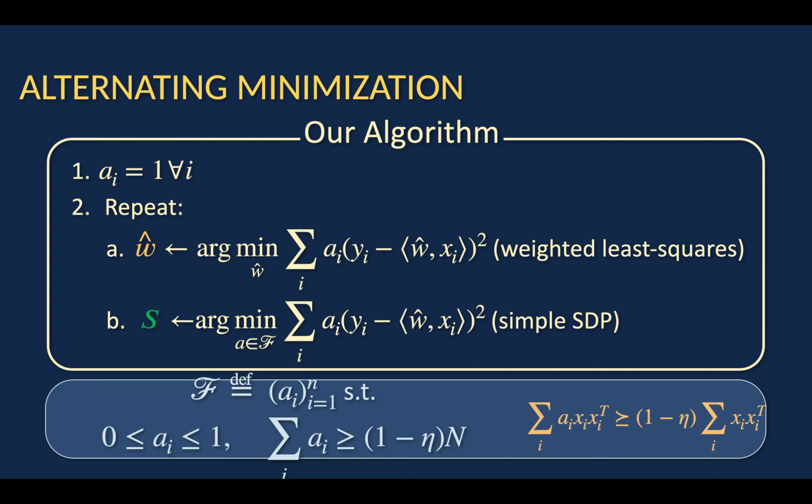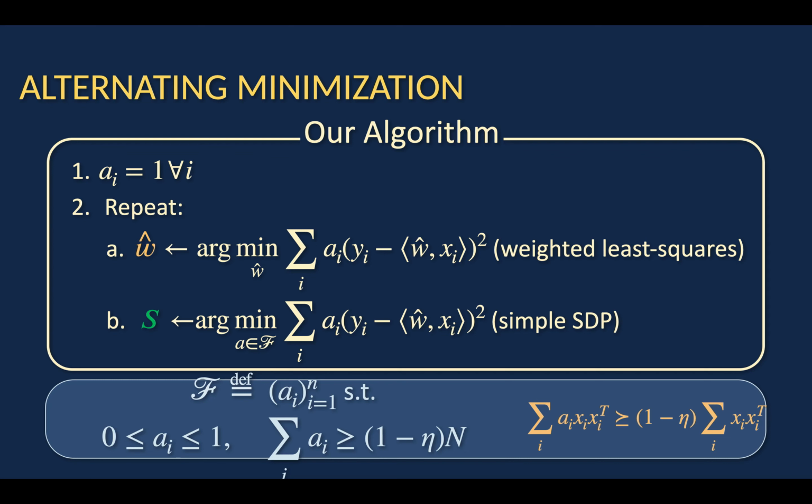Cool. So alternating minimization, again, what we do is we set A_i to be 1 for all i to initialize, and then we repeat the following iteration over and over again. We let W hat be the argmin of the summation over all i of the weighted least squares objective, and then we update A to be the argmin over all A in the carefully chosen subset F of the weighted least squares objective.